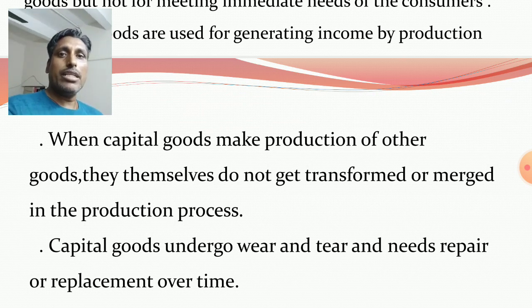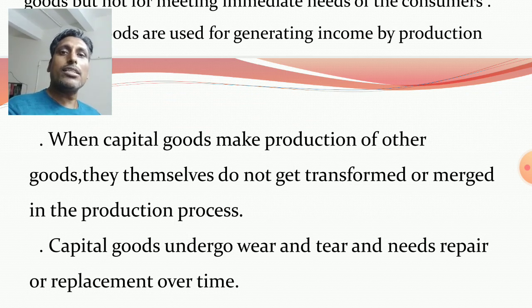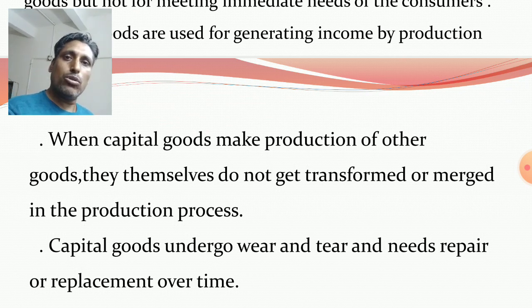Suppose in the case of intermediate goods, when milk is converted to custard, then milk loses its identity. When sugarcane is converted to sugar, then sugarcane loses its identity and gets merged with the sugar. But in the case of capital goods, this does not happen. Machines, tools and equipments have a separate identity. They are fixed assets. They are used again and again, or repeatedly, in the production process. They do not merge with the finished goods.